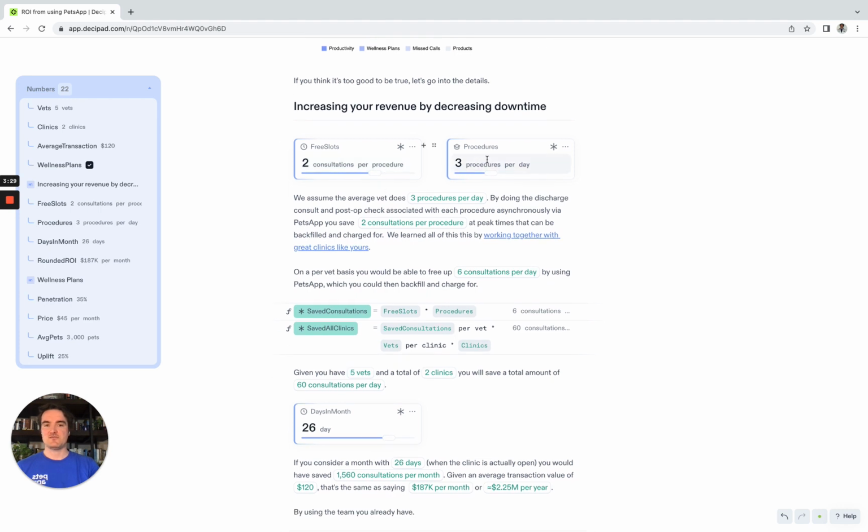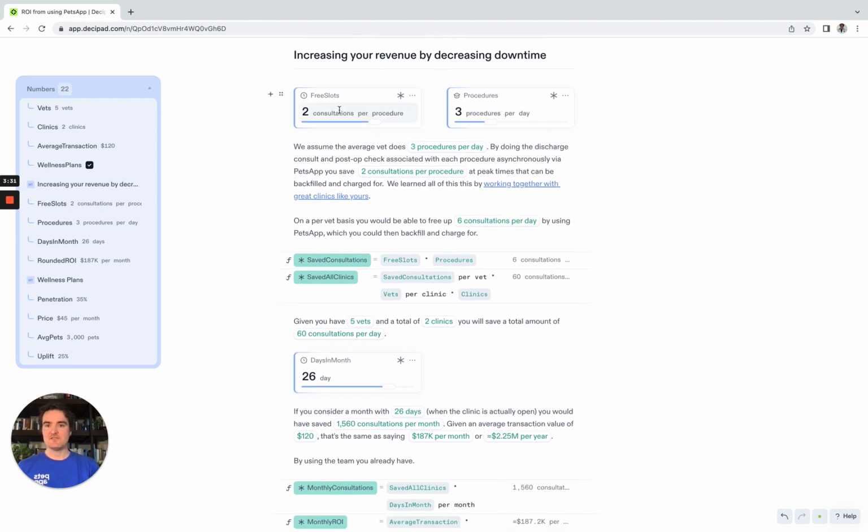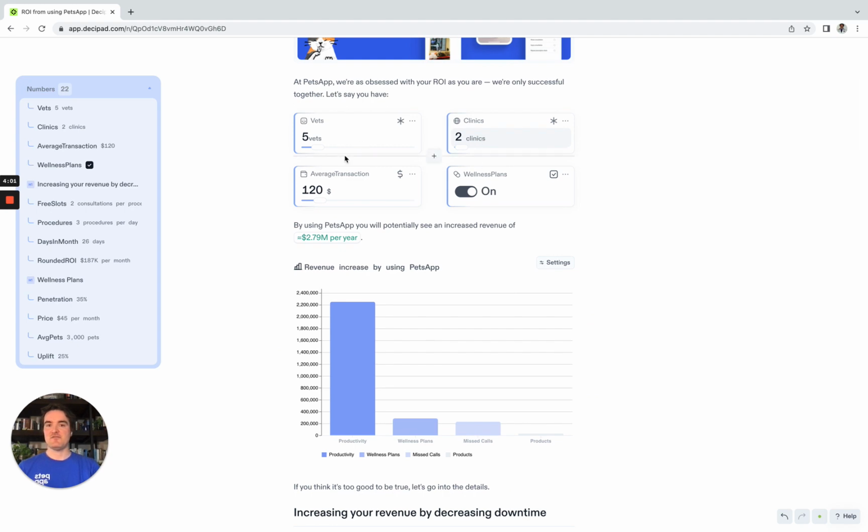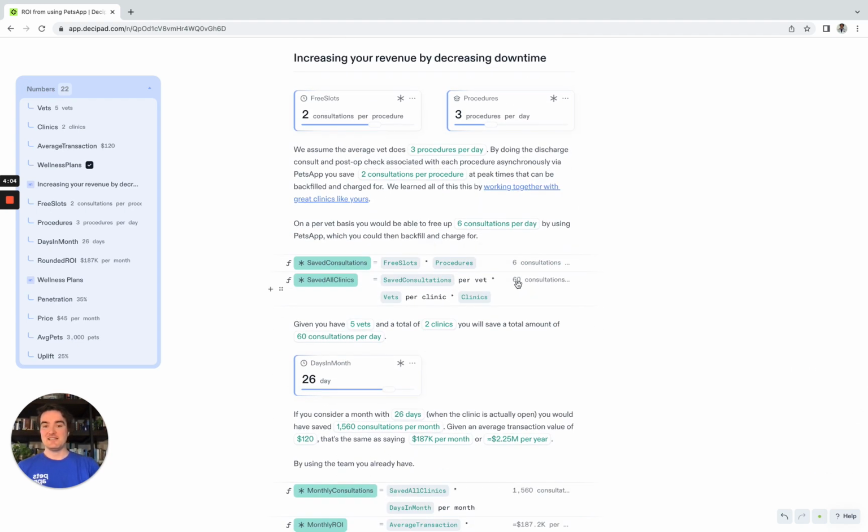So if the average clinic does 3 procedures per day and saves 2 consultations per procedure using PetsApp, you can see here the freed up slots, the number of freed up slots, that's what we called the consultations saved at peak times, times the number of procedures that they do, means that they save 6 consults per vet per day. But we want to know the number of consults the overall group saves. So it's their saved consultations, this calculation, times the number of vets they've got, times the number of clinics they've got. In this case, remember we set it to be 2 clinics with 5 vets. So they save 60 consultations.